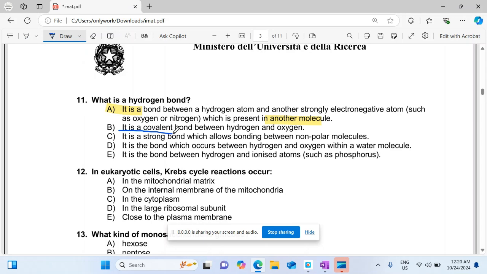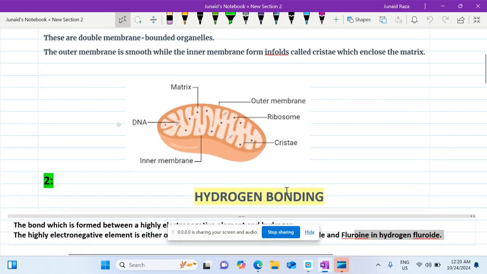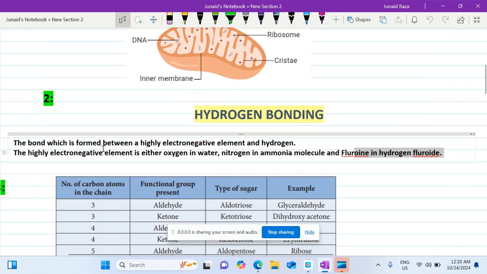Second option, it is a covalent bond between hydrogen and oxygen. This is also right, but not always, because we see its explanation there. The bond which is formed between a highly electronegative element and hydrogen. The highly electronegative element is either oxygen as in water, nitrogen in the ammonia molecule, or fluorine in hydrogen fluoride.